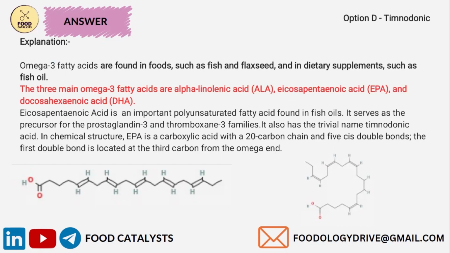Eicosapentaenoic acid is an important polyunsaturated fatty acid which is found in fish oils, and it is also the precursor of prostaglandin 3 and thromboxane 3 families. It is basically a carboxylic acid with a 20 carbon chain and 5 cis double bonds, and the first double bond is located at the third carbon from the omega end. This is the omega end, and you can see this cis double bond starts from the third carbon atom.